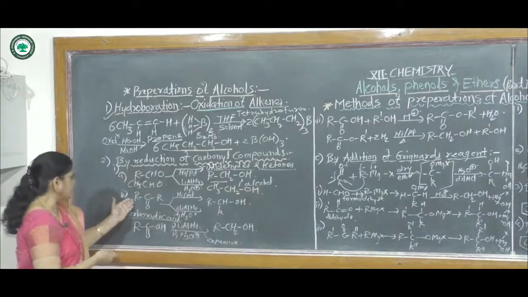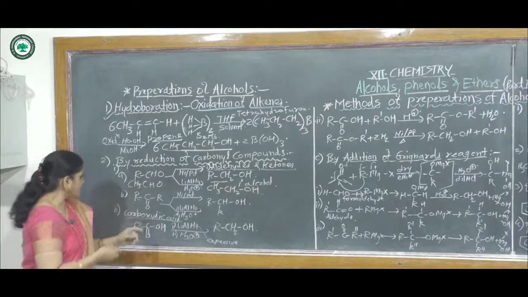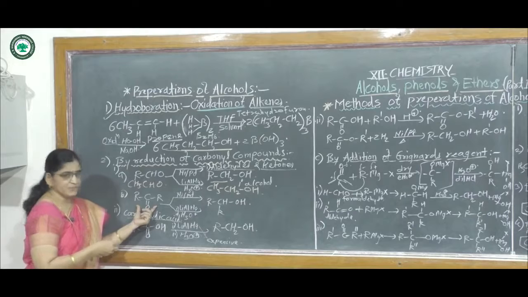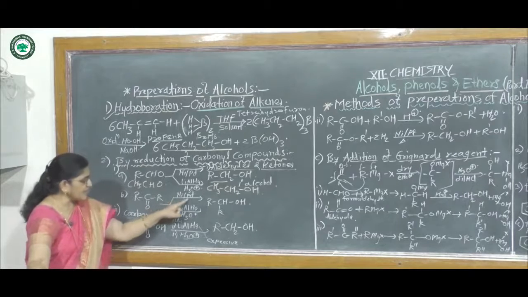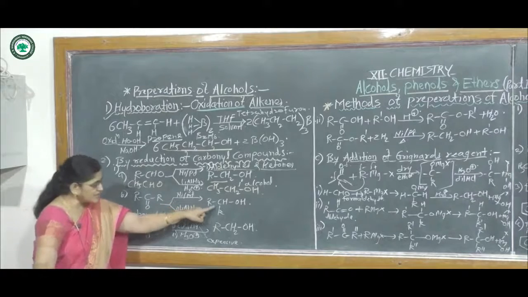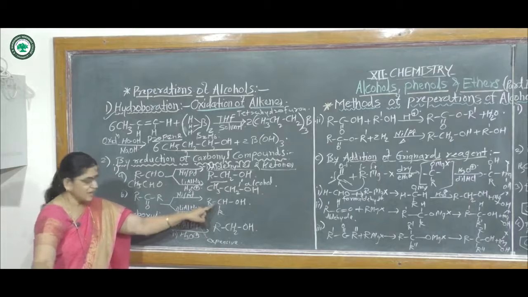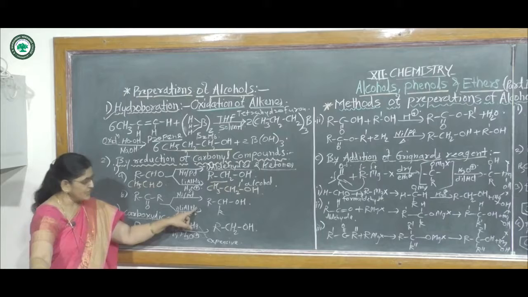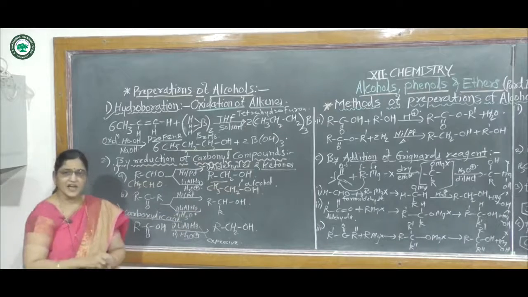Then the second reaction, that means reduction of ketone. In this reaction, if the ketone reacts with nickel or palladium, it gives a secondary alcohol. Also, if it reacts with lithium aluminum hydride, it also gives a secondary alcohol.